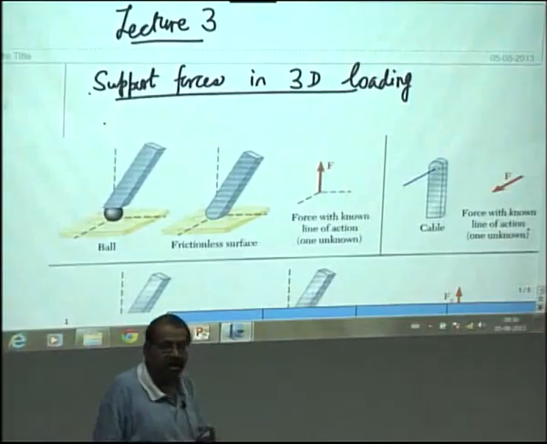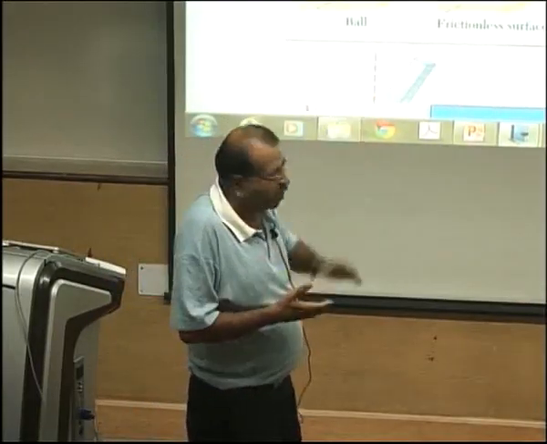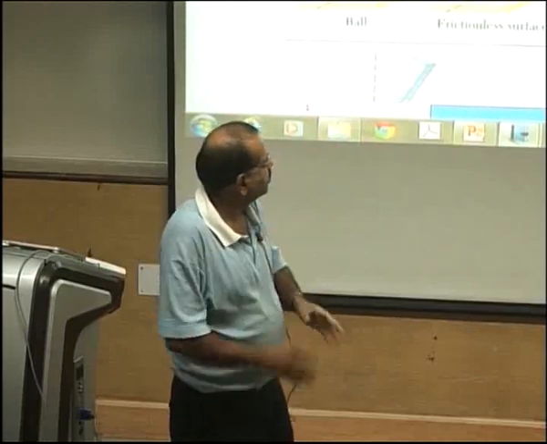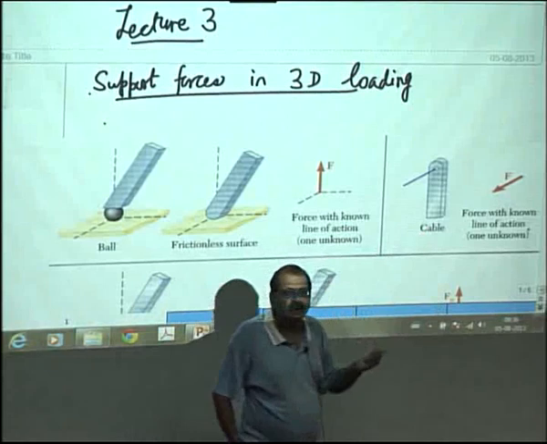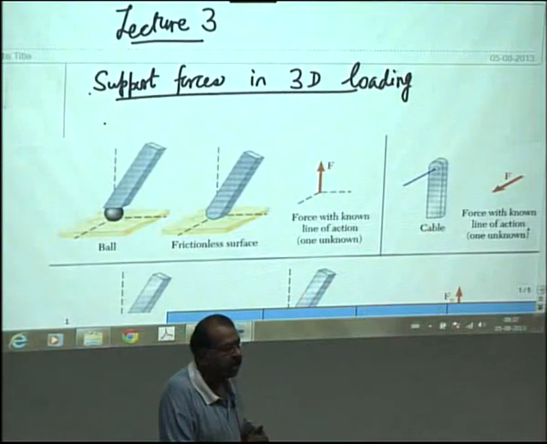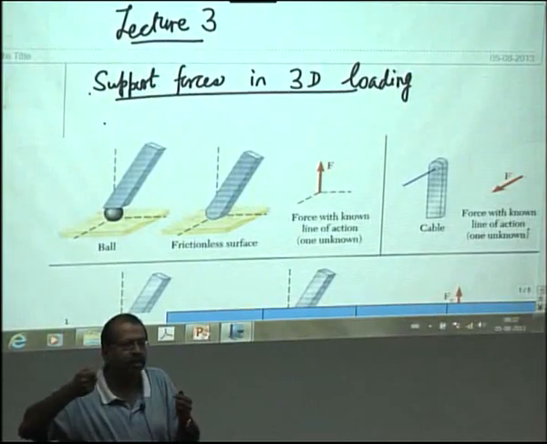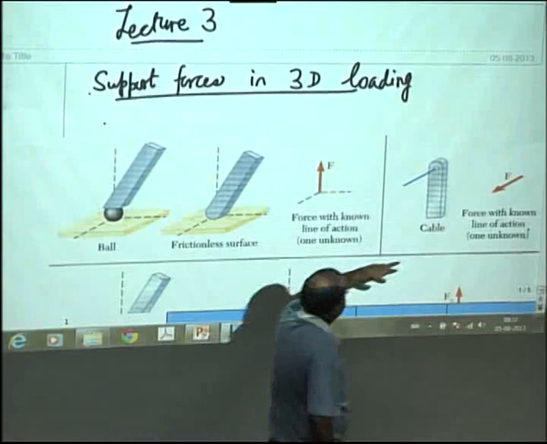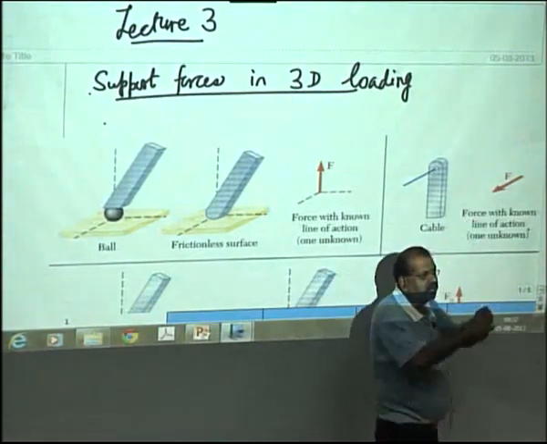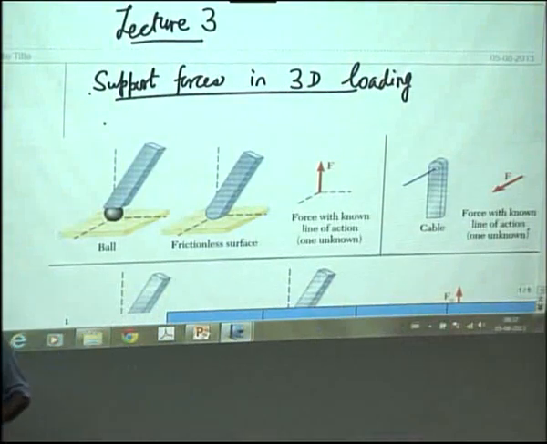What I mean by single? Its direction is known. If the direction is known, that means there is just one unknown, one scalar unknown. A similar case is the cable, which we have seen in 2-dimensional also, and in 3-dimensional cases. If there is a cable which is pulling a body, then we have a single force acting along the direction of the cable. So, again the number of unknowns here is only 1, because the direction of this force is known to us from the geometry of the problem. Let us move ahead.